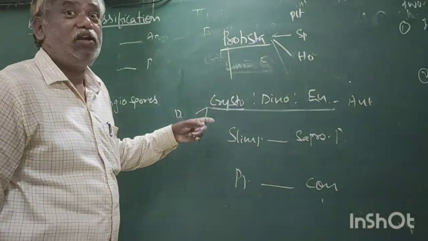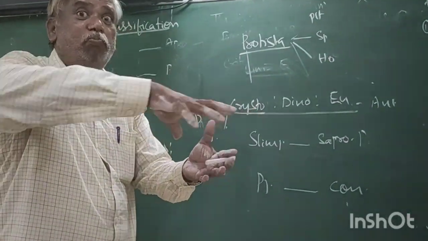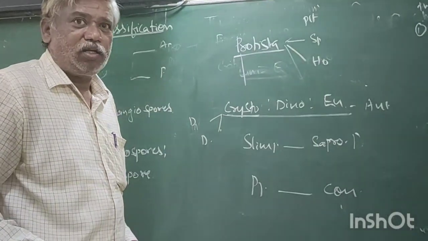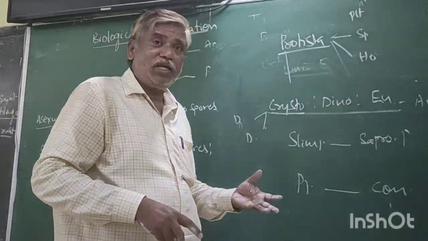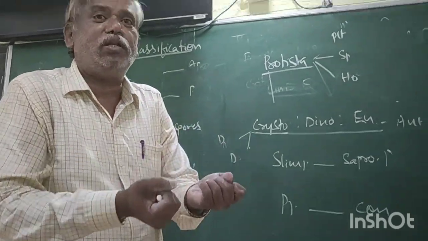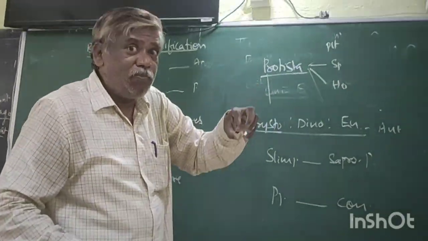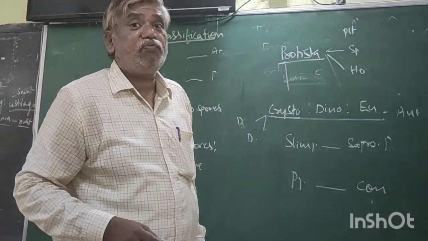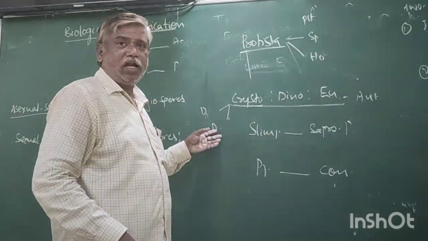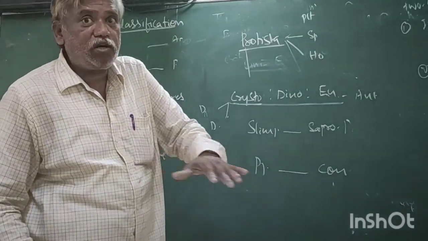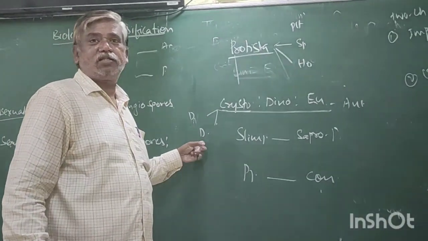Here, the cell wall in chrysophytes is like a soap box. The cell wall is arranged like a soap box, and it is not easily destructible. It does not easily decompose, even though the animal may be decomposed. The outer surface cell wall is indestructible. Hence, after death, the diatoms are deposited on the base of the ocean and form a layer. Hence, it is called diatomaceous earth.